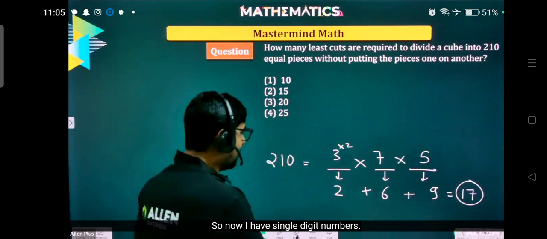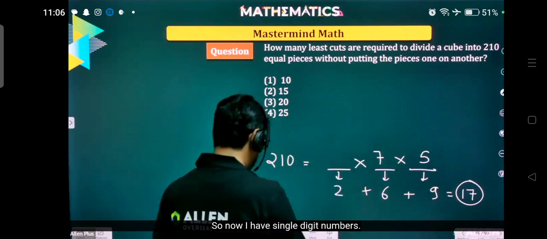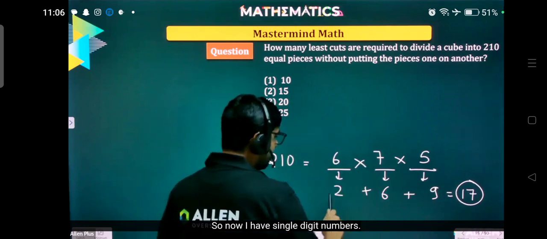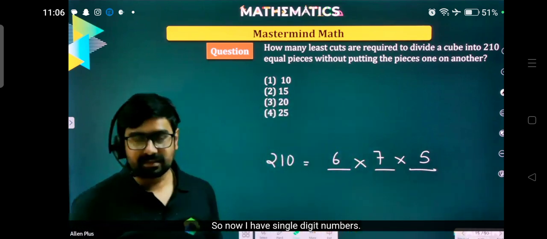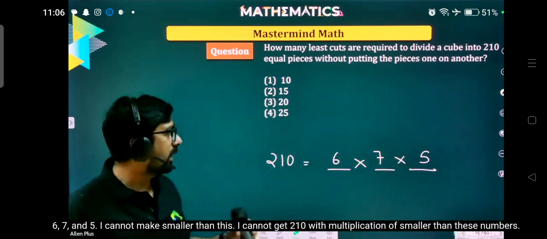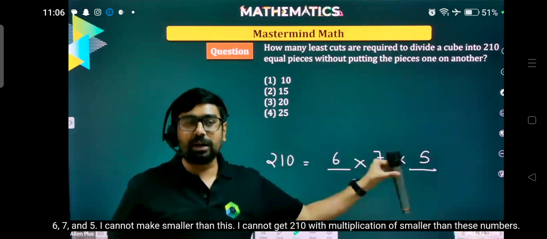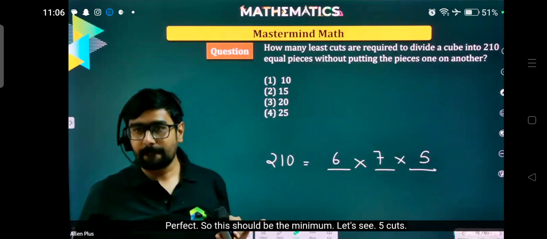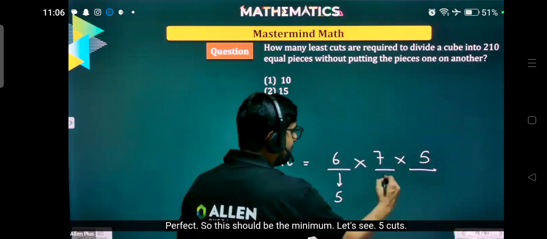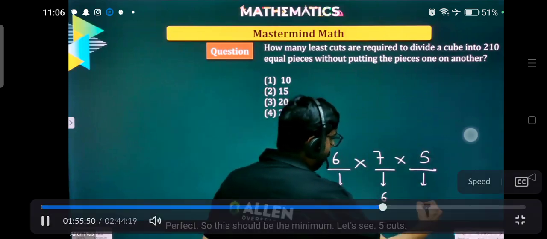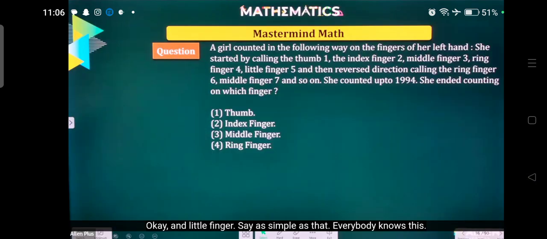So now I have single digit numbers: 6, 7 and 5. I cannot get 210 with multiplication of numbers smaller than these. So this should be the minimum. Let's see, 5 cuts, 6 cuts, 4 cuts added together.